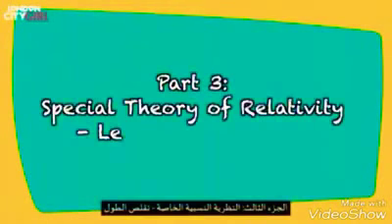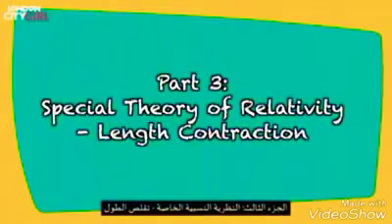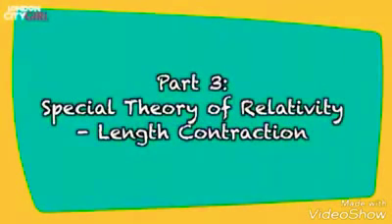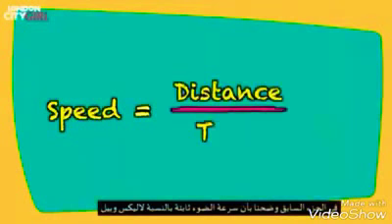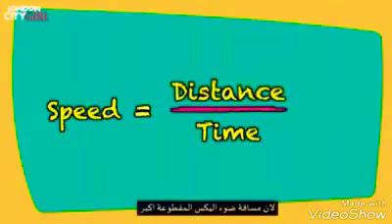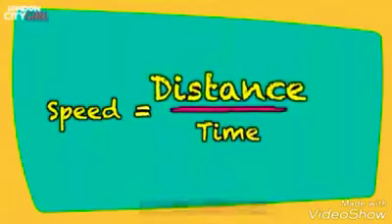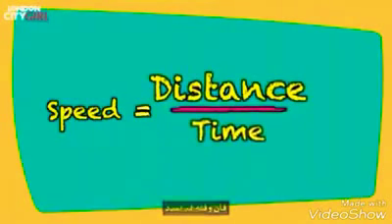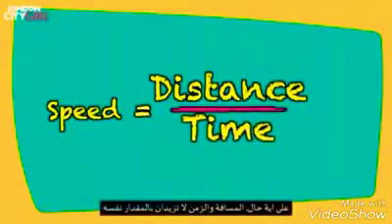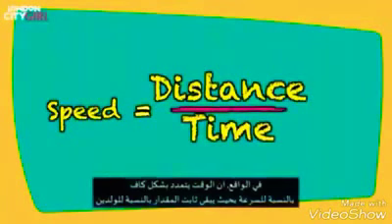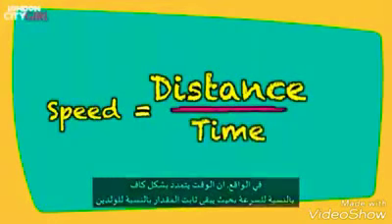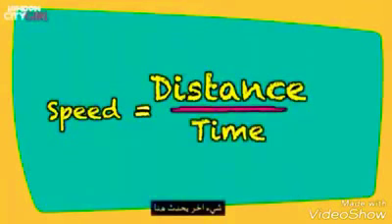Part 3. Special theory of relativity. Length contraction. In the previous section, we spoke about how the speed of light remains the same for Alex and Bill because while the distance Alex's light beam travels is more, his time has dilated. However, distance and time don't increase by the exact same amount. In fact, time doesn't actually dilate enough to account for the speed to remain the same for both boys. Something else happens. Length contraction.